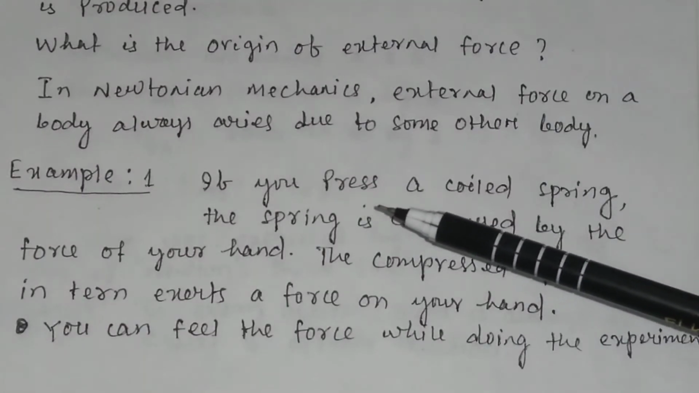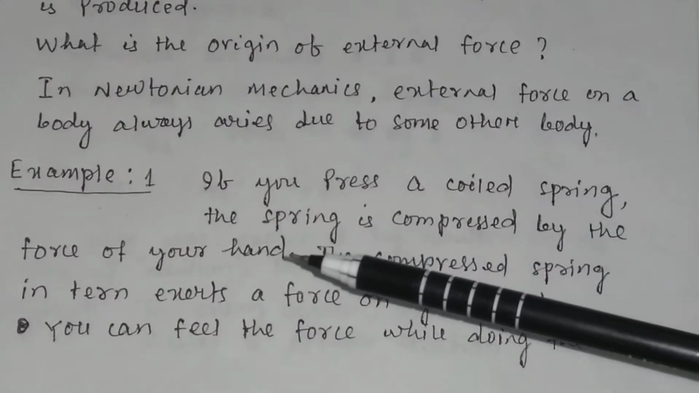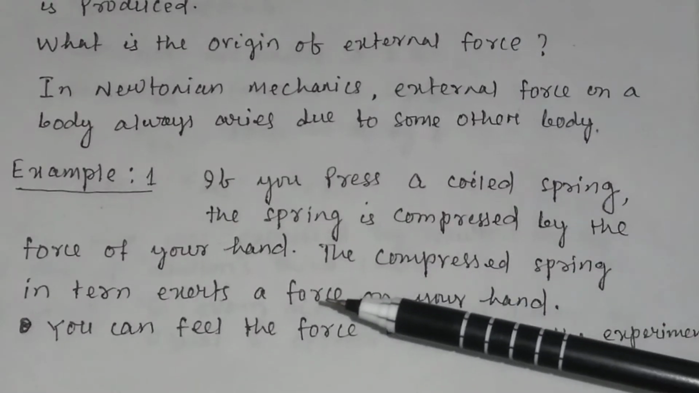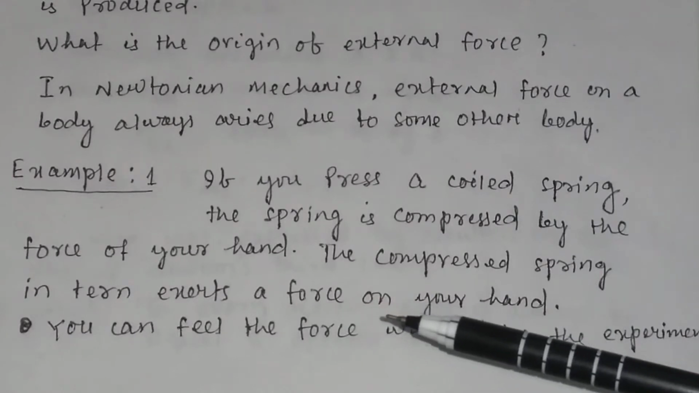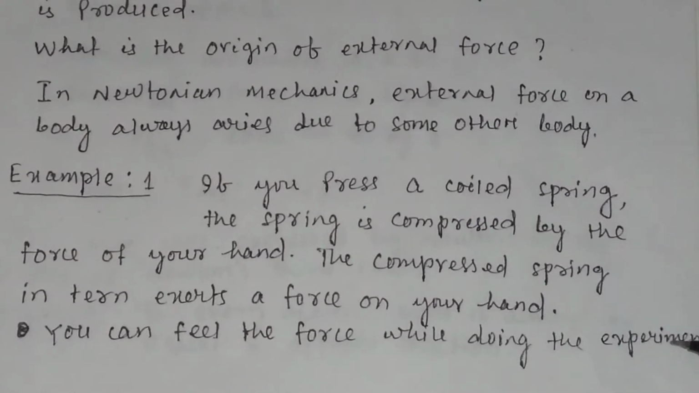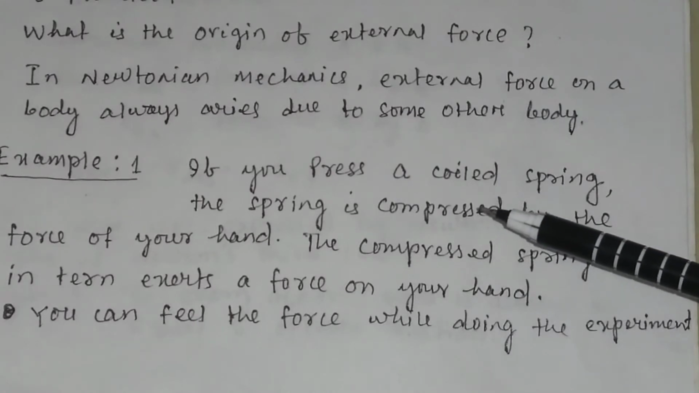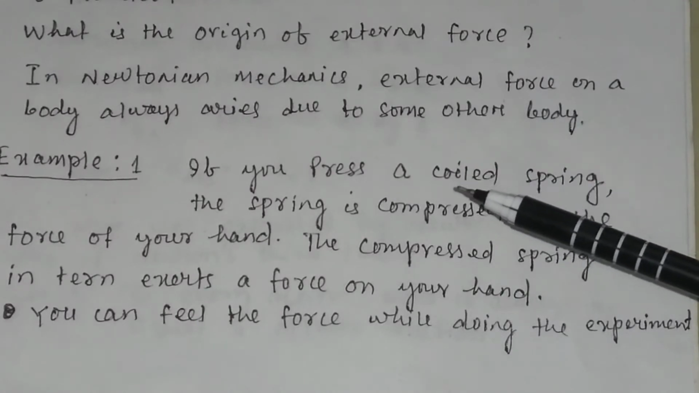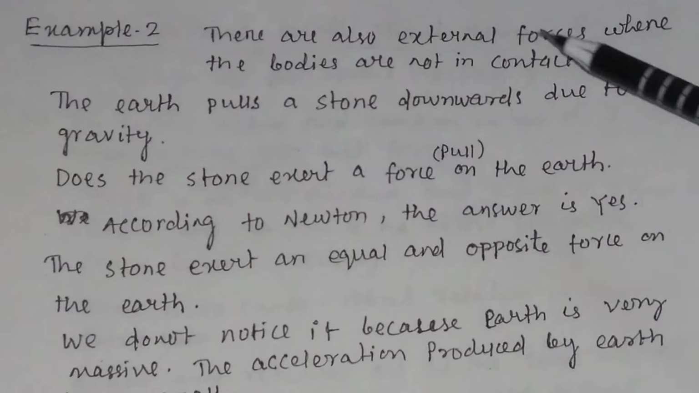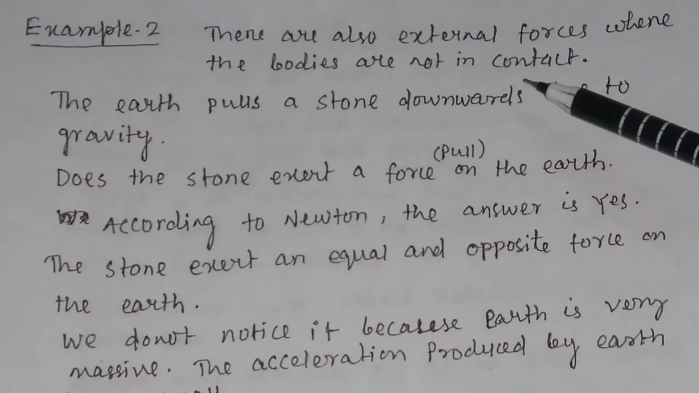For example, if you press a coiled spring, the spring is compressed by the force of your hand. The compressed spring in turn exerts a force on your hand. You can feel the force while doing the experiment. So this experiment confirms that external force on a body always arises due to some other body. There are also external forces where the bodies are not in contact.